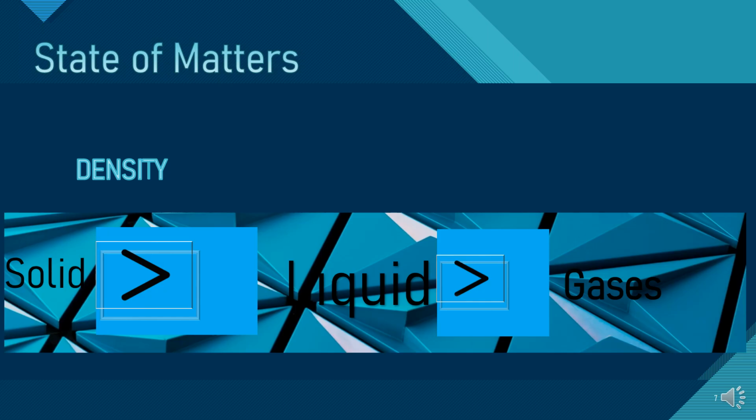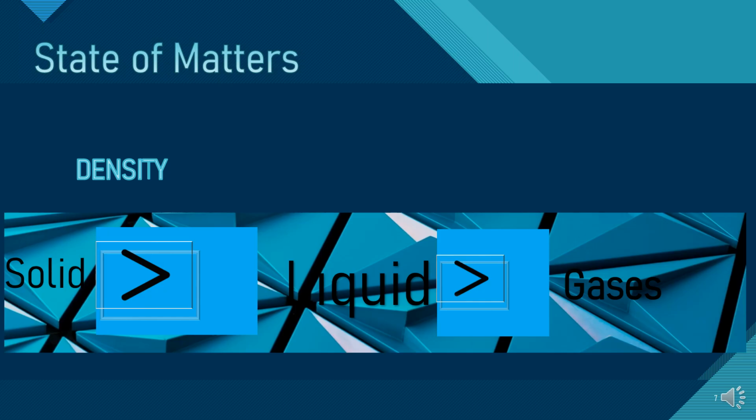Because in 1 centimeter cube, or whatever it is, the solid particles will be more as compared to liquid, and liquid particles will be more as compared to gases. More particles means more mass. So solid has more particles in the same space than liquid, so its mass is more than the liquid, so its density is more than the liquid.